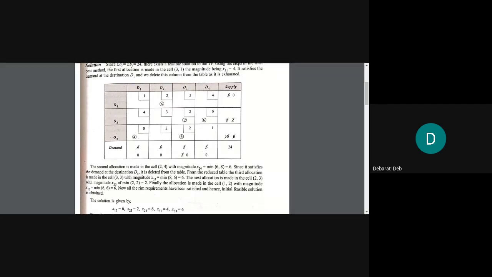Now, when we strike off the entire D2 and the entire O1, we are left with only D3, O2 and O3, right? In this D3, O2 and O3, both costs are 2, isn't it? So we can take any one of them, but we will start from the beginning. O2 D3 is at the top, so we will take that box. We will consider now O2 D3.